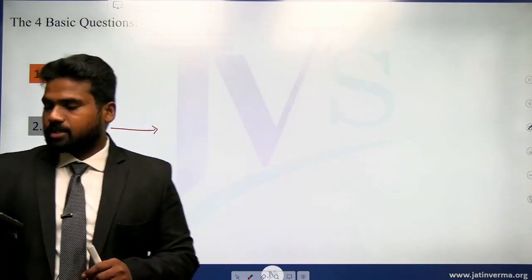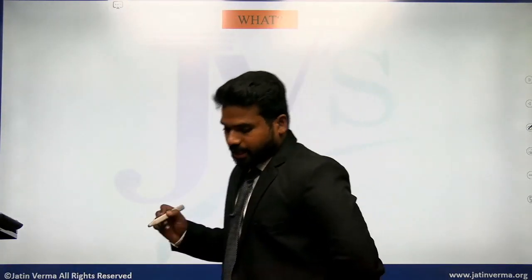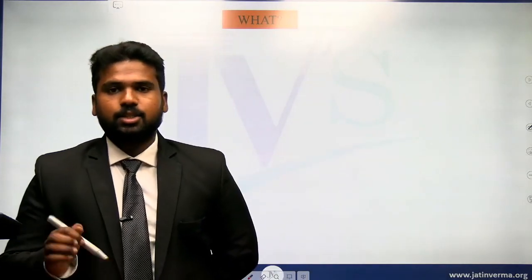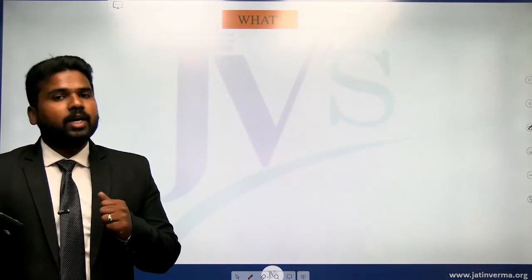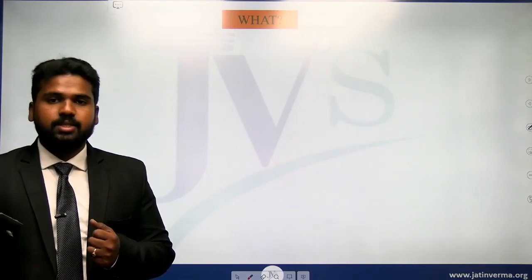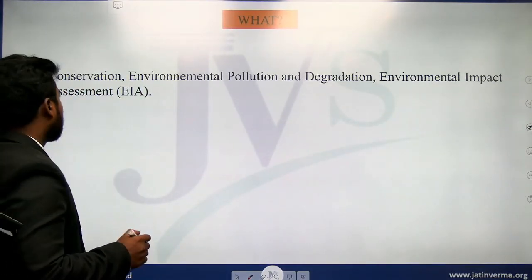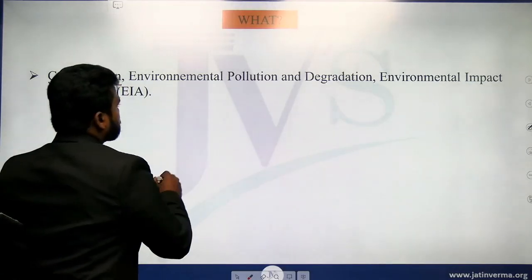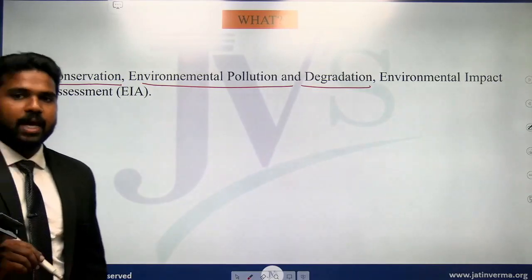Alright, so let us try to understand the entire course with these 4 basic questions. सबसे first, let us understand what to study in this course, that is, what the contents of this course are. The source to know what to cover in this subject is given by the UPSC in its syllabus. Whenever UPSC releases the notification, along with the notification it releases the syllabus. So in the UPSC syllabus for the environment section, we have conservation, environmental pollution and degradation, and environmental impact assessment.